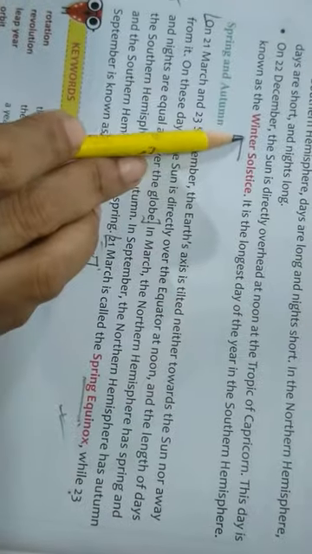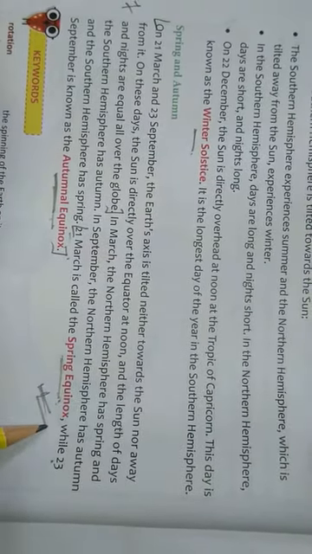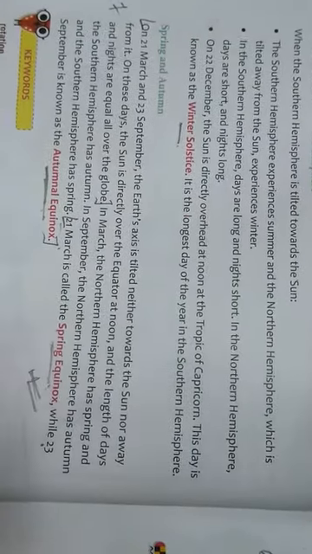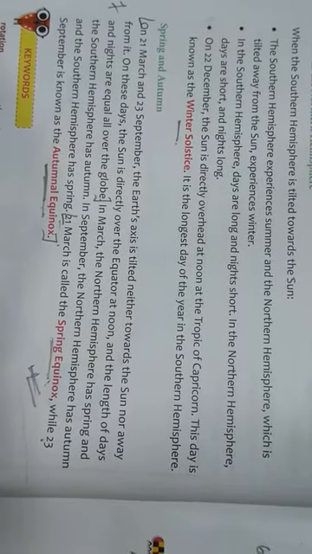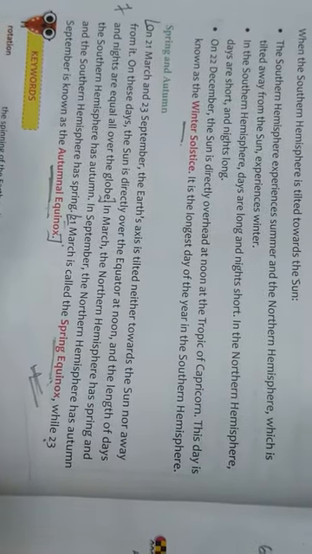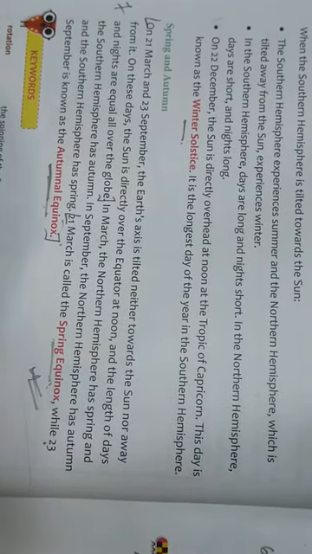So I have discussed what is winter solstice, and I have discussed what is autumnal equinox and spring equinox. This completes the chapter. I think I have been able to make you clear what solstice and equinoxes are. Go through the chapter twice or thrice. It will be more clear. Your question answers and objectives will be given to you later.